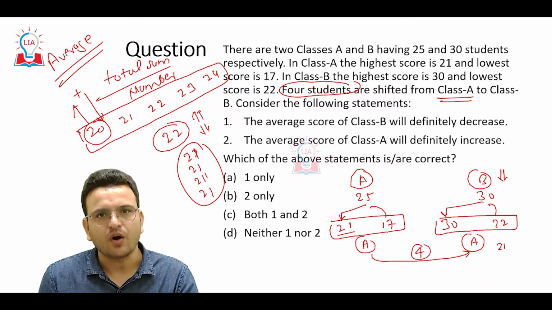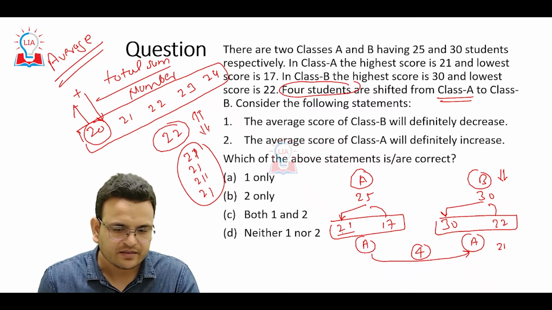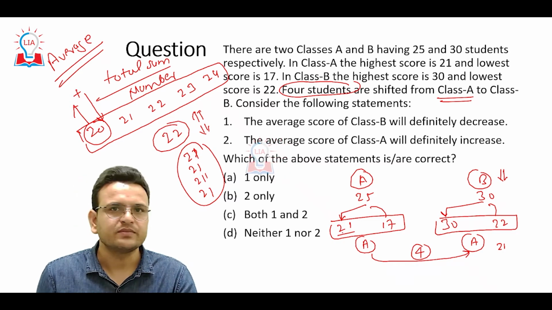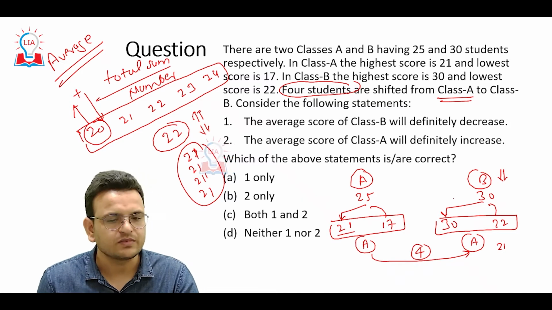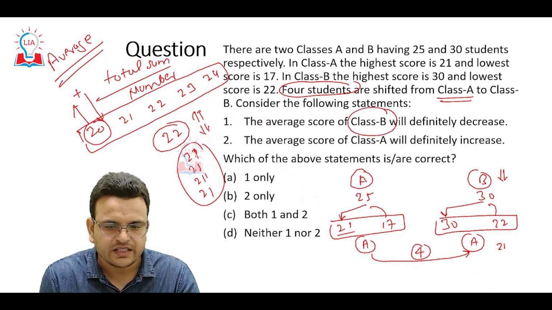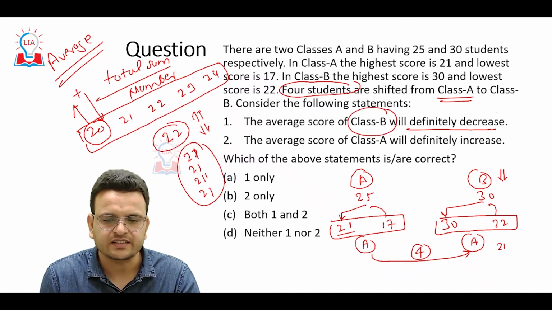So if all 4 students have marks of 21 and enter class B, the average is going to come down. The average score of class B will definitely decrease, correct?